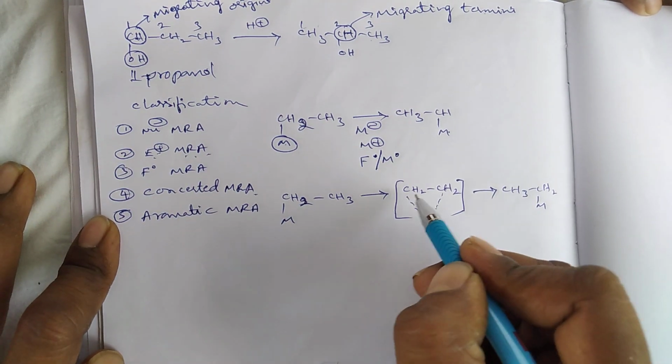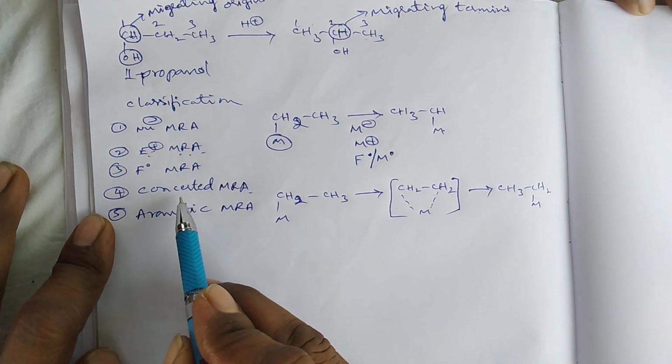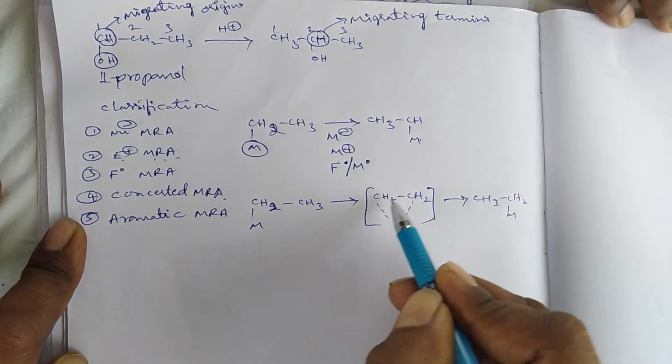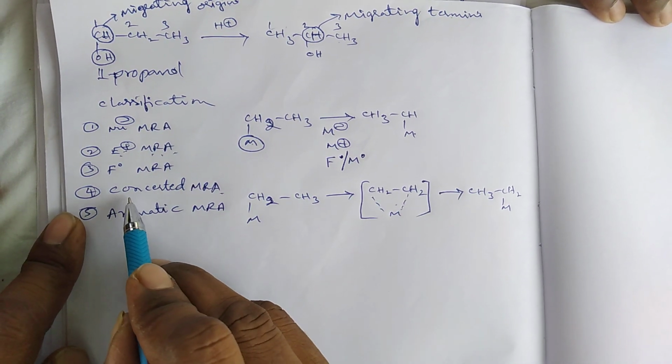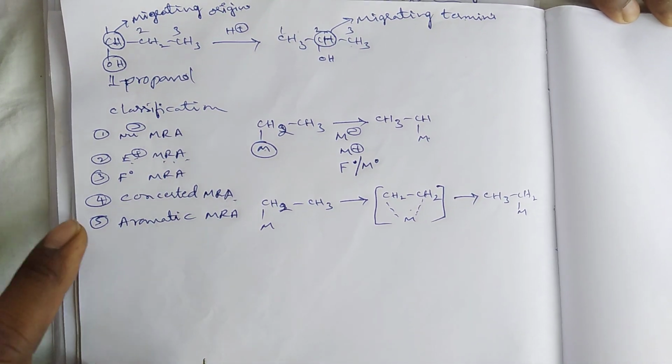Here the molecular rearrangement takes place by the formation of this kind of cyclic reaction intermediate. Therefore this reaction is known as concerted molecular rearrangement reaction.